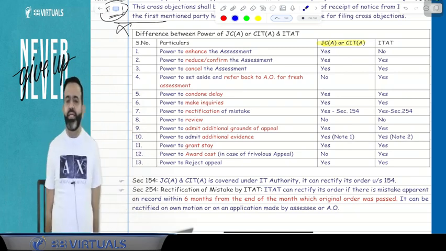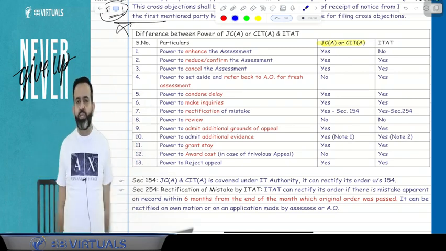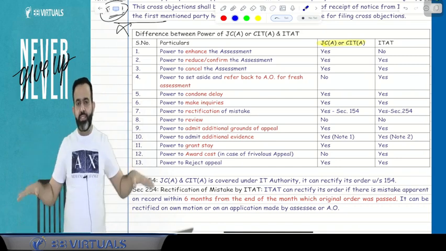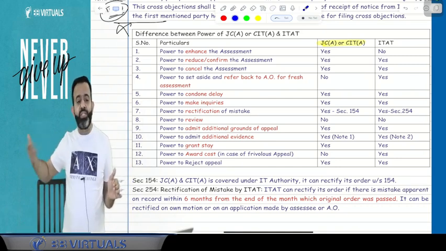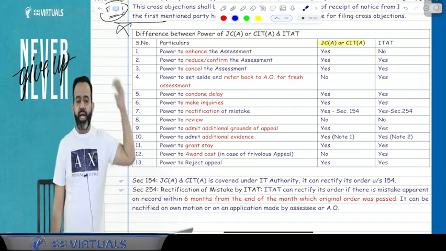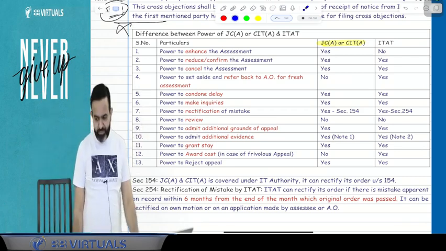Yes. So can they confirm? Answer is yes, both can confirm. Can they reduce? Both can reduce. Can they enhance? Only CIT Appeal and Joint Commissioner can enhance the assessment, but ITAT will not enhance the assessment.